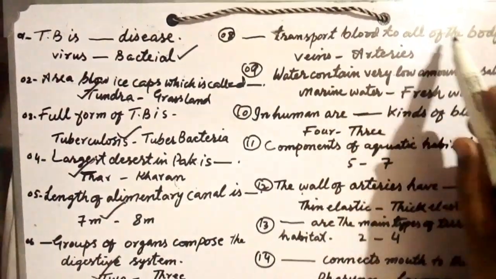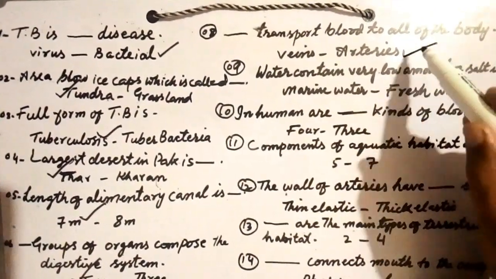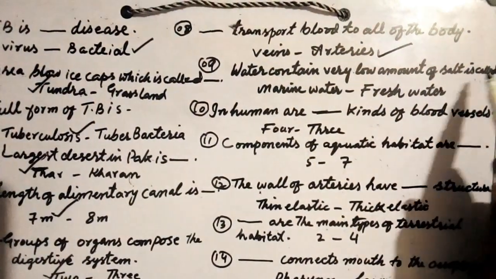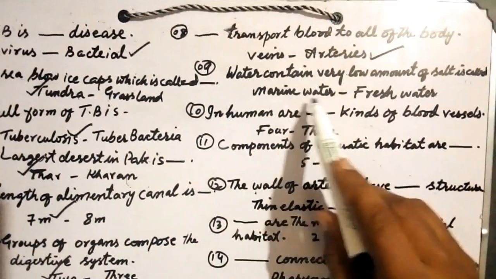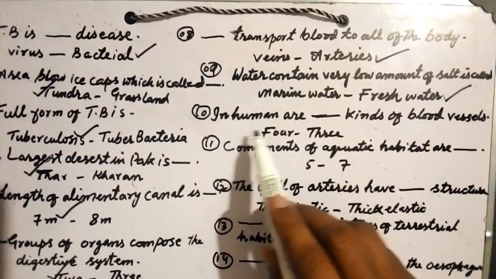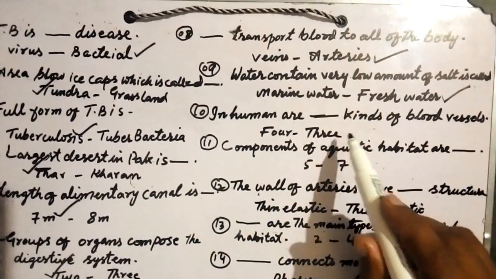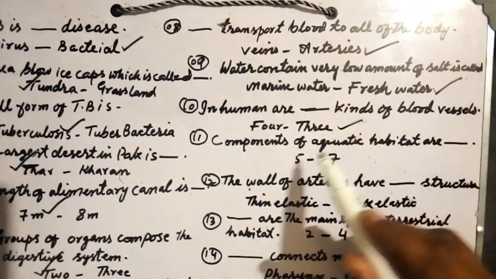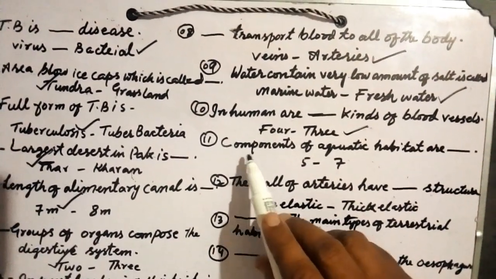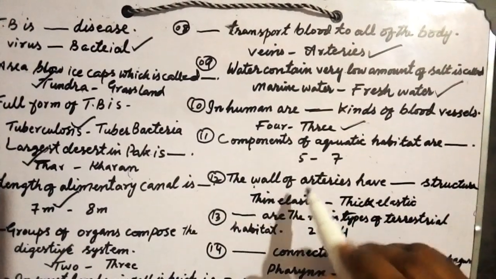Which transport blood to all of the body: veins or arteries? Water containing a very low amount of salt is called marine water or fresh water. In humans there are dash kinds of blood vessels: 4 or 3 vessels, arteries, veins or capillaries. Components of aquatic habitat are 7.